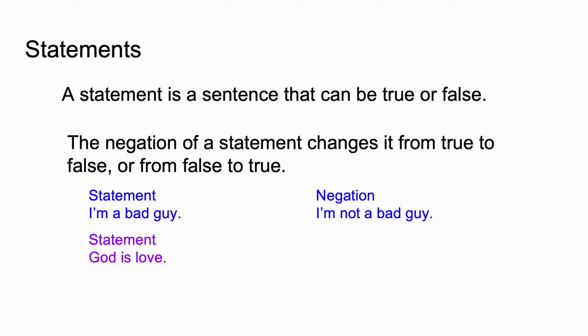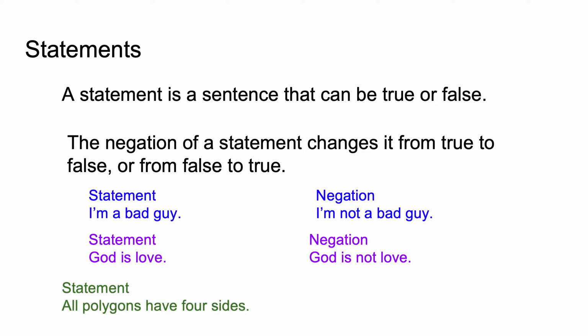God is love. The negation is God is not love. It's not God is hate, or God does not exist, or love is a social construct. No, it's just adding in that one word, not. All polygons have four sides. Of course, is a false statement. All polygons do not have four sides is a true statement. It's a negation. It's saying not, but it is true.